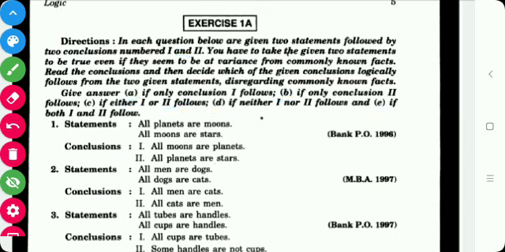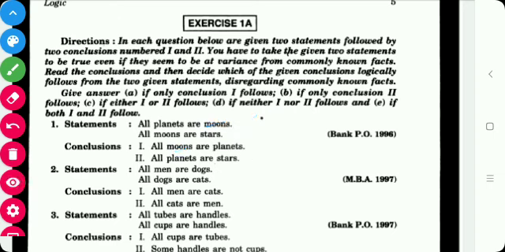First, the statements are: all planets are moons, all moons are stars. The conclusions are: all moons are planets, and all planets are stars. According to the discussions held in the previous sections, both the statements are affirmative, so the conclusion must be affirmative. However, conclusion 1 cannot follow as it contains the middle term. The middle term is moons, and the first statement consists of the middle term, so we cannot follow conclusion 1. Only conclusion 2 will follow. The answer is B here.